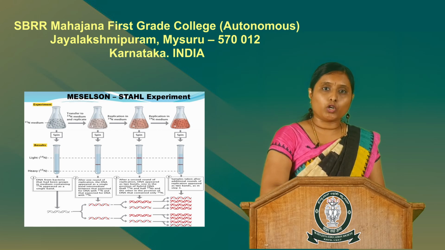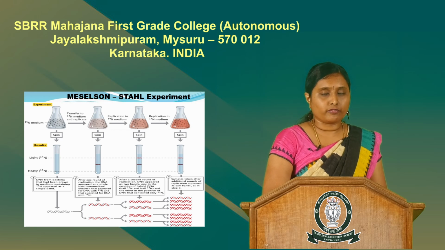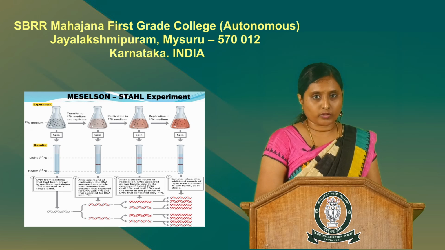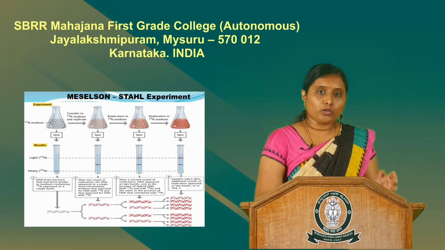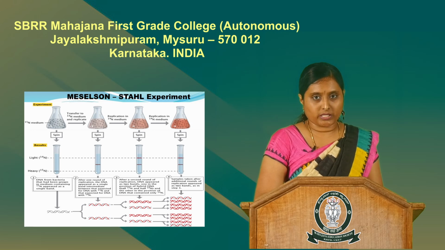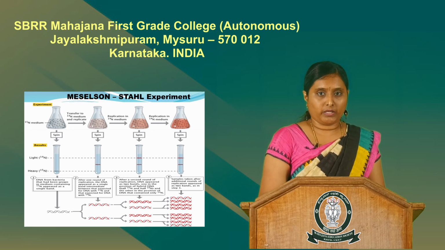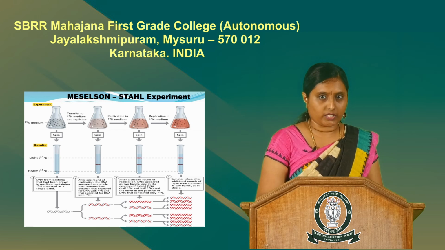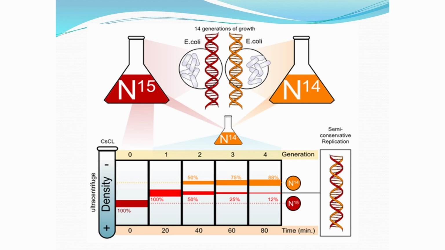After ensuring that all the cells have incorporated the N15 heavy isotopic form of nitrogen, the cells were then grown in N14 containing medium. At the end of every generation, that is after the cells have completed one round of replication, the cells were isolated from the medium and subjected to density gradient centrifugation. The results observed were that the cells grown in only N15 containing culture medium were subjected to density gradient centrifugation.